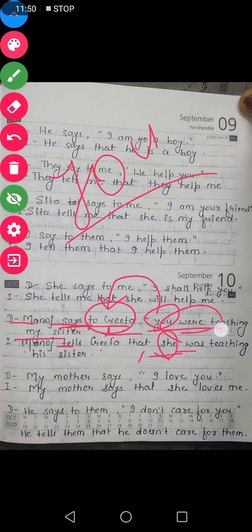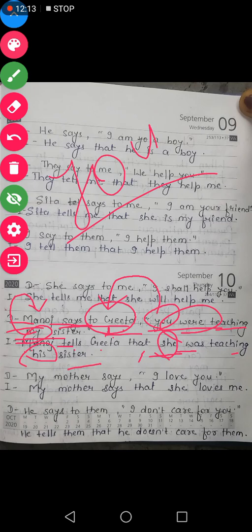So she was teaching. Now see, my sister, my also is first person, so it will change according to the subject Manoj. So it will become here his sister. She was teaching his sister.